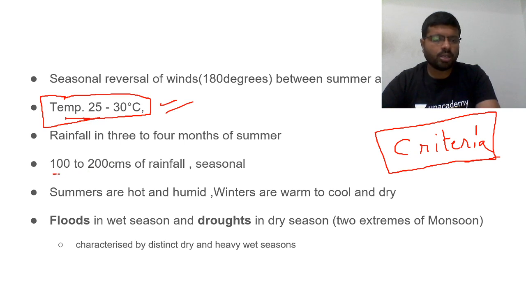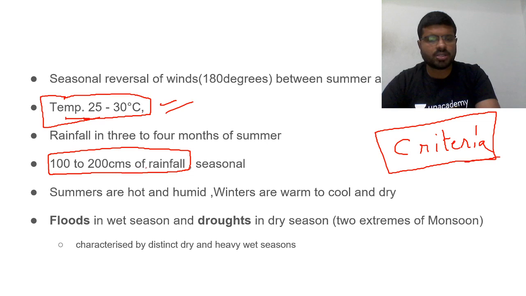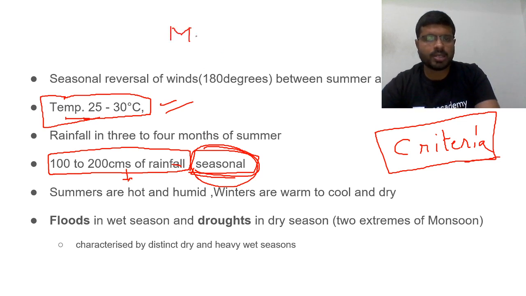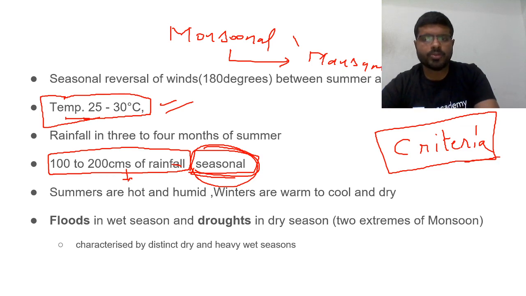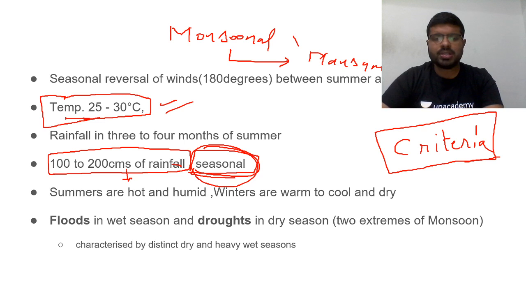Then rainfall, 100 to 200 centimeters, which is not distributed throughout the year, but is predominantly very seasonal. That's why these are called monsoonal lands. Monsoon is derived from a word called mausam, which is nothing but season. So please remember, monsoonal lands means seasonal.